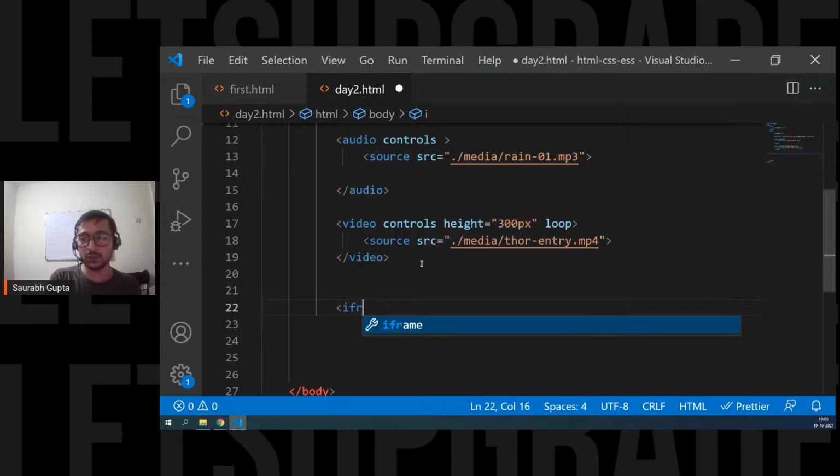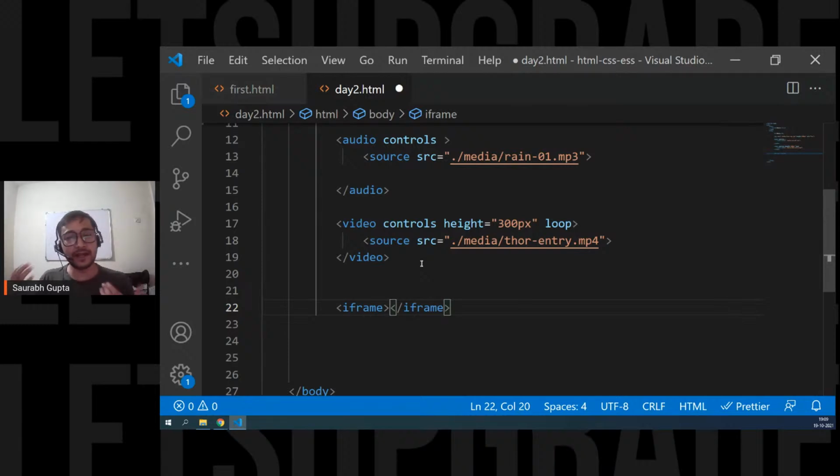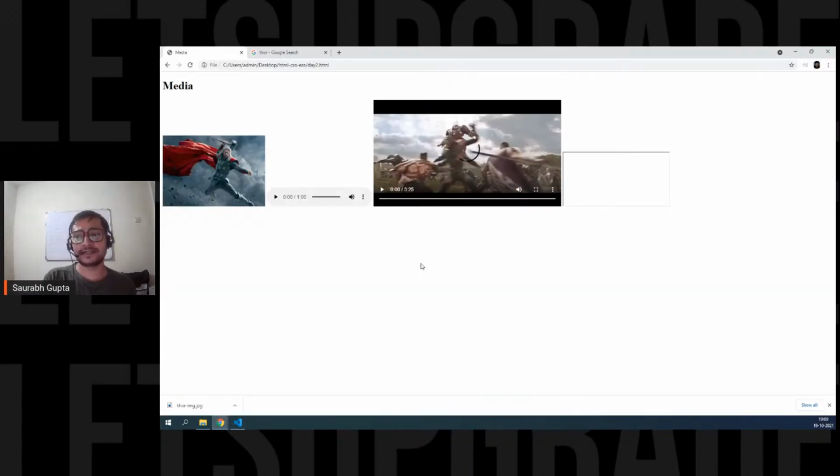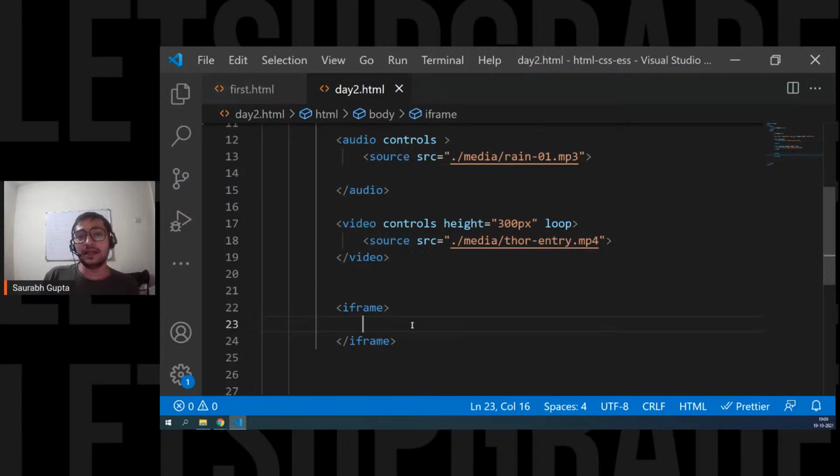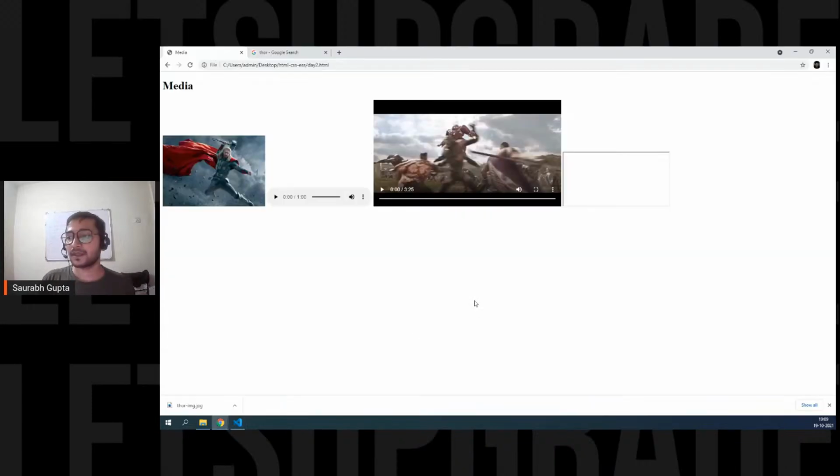The tag that I'm going to teach you here is the iframe tag. Now it's a very important tag. Iframe stands for internal frame, but what it does is really cool. It simply creates a frame area in your web page. What is the significance of this? In an iframe, you can display any external thing. It can be a web page, an external video, or external audio.